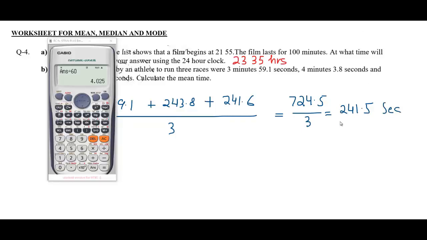Now we know that 60 seconds make 1 minute. So 60 plus 60, 120, plus 60, 180, plus 60, 240. So there are 4 minutes and 1.5 seconds. Because 4 times 60 is 240 and we still have 1.5 left.